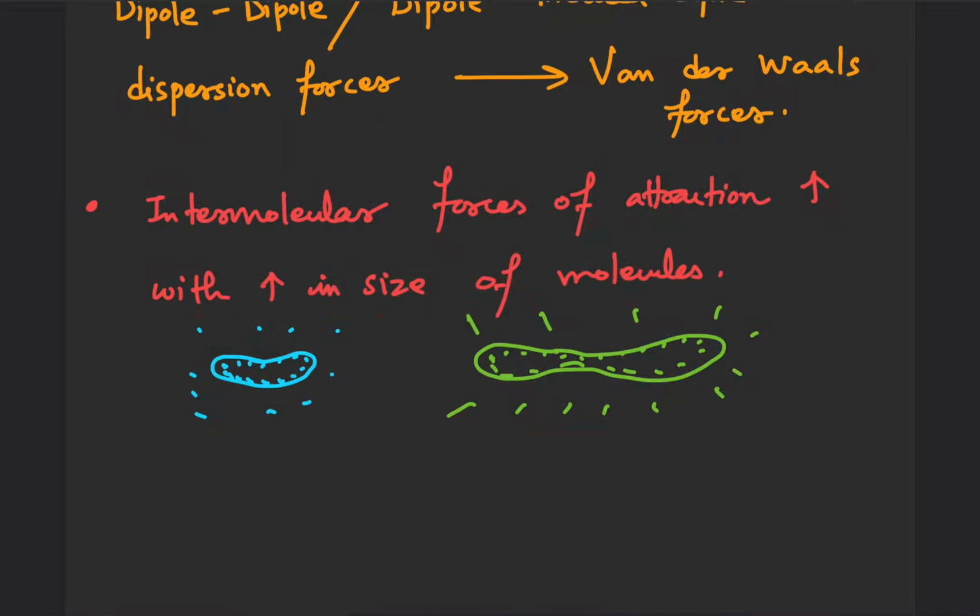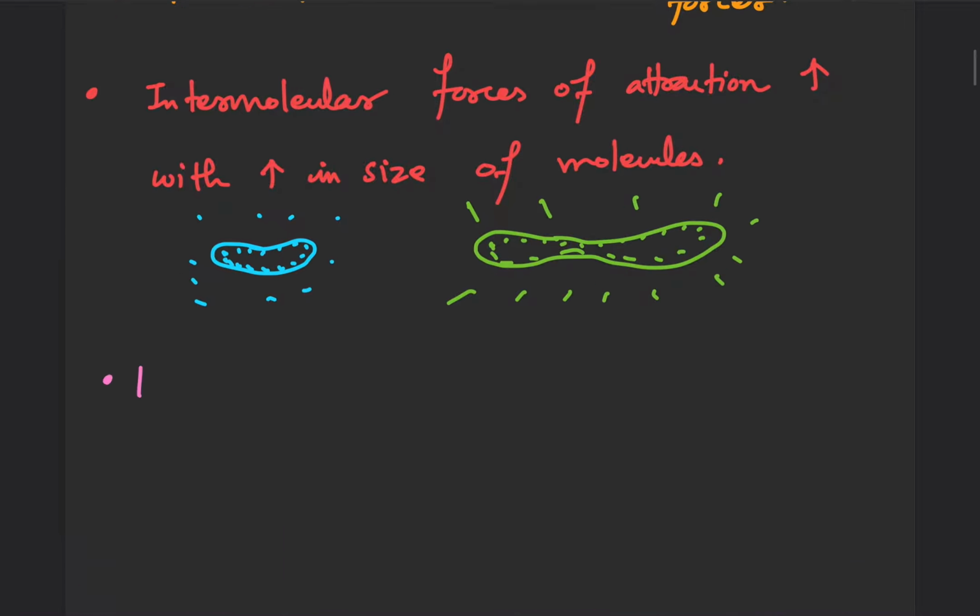Okay. So therefore, for the same halogen atom, boiling point increases with increase in the size of the alkyl group. Very important.